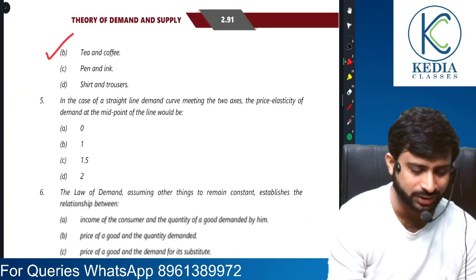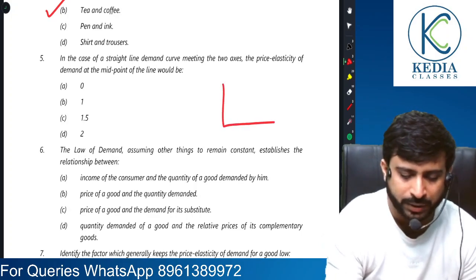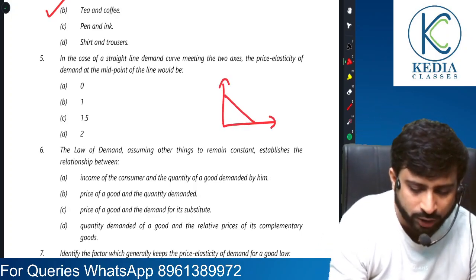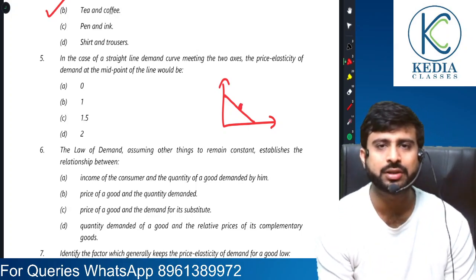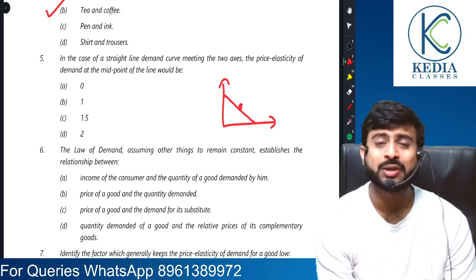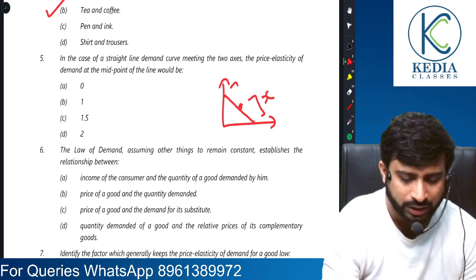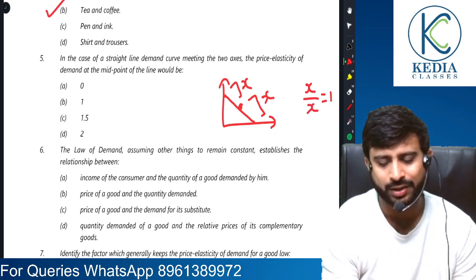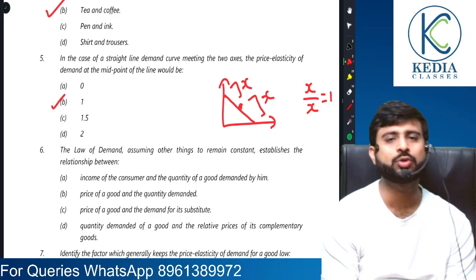It's the correct answer. In case of a straight line demand curve meeting the two axes, price elasticity of demand at the midpoint would be, see, this is the midpoint. So for the midpoint, friends, what is the formula? Length of line segment below by length of line segment above. So x by x equals 1. We had studied this. So 1 would be the correct answer.